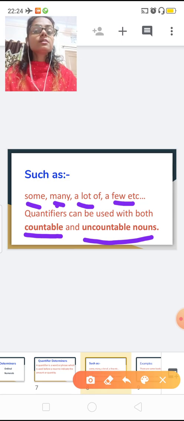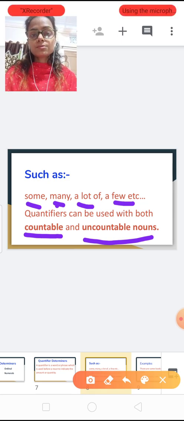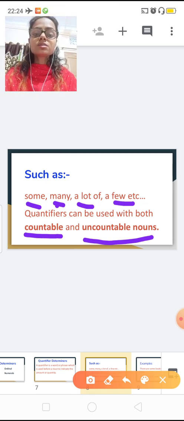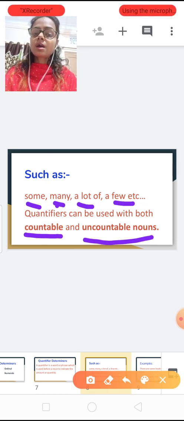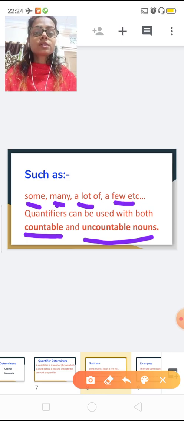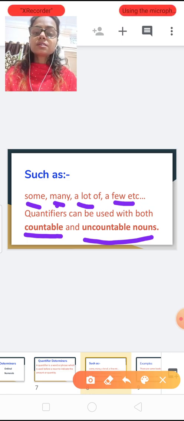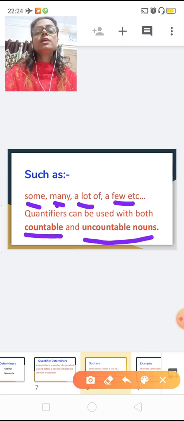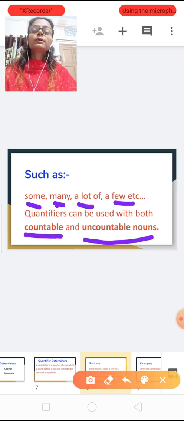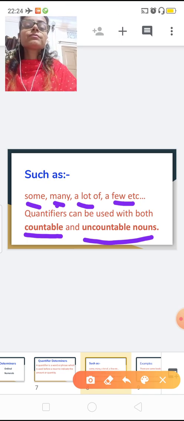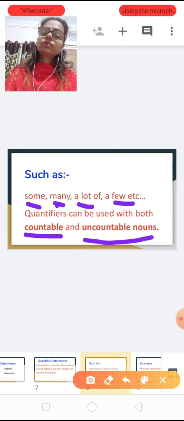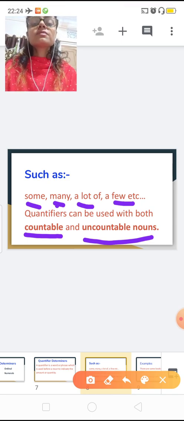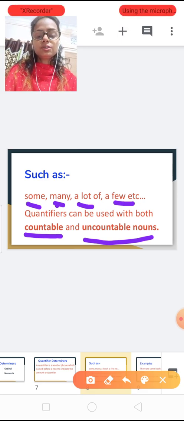Now we had already covered our chapter number 1, nouns and types of noun. So countable nouns are those which we can count, uncountable nouns are those which we can't count. So this is important. Quantifier determiners can be used with both countable and uncountable nouns, but some quantifiers can be used with both, some only with countable, some only with uncountable. This we will see in our further video.